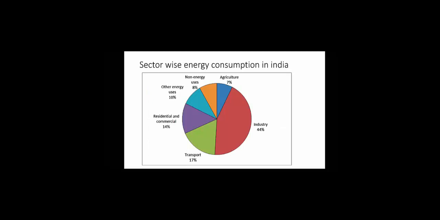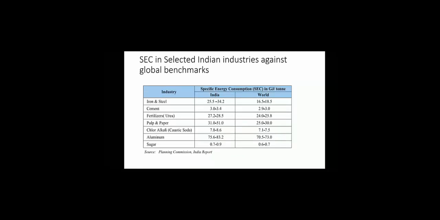Then we go for the sector-wise energy consumption. The industry sector consumes almost 44% of total commercial energy consumption, followed by transport. The specific energy consumption of major industry sectors in India is much higher compared to global benchmarks, with reference to the below table. With ever increasing energy cost, it is more important to improve the energy efficiency of manufacturing processes in major industries